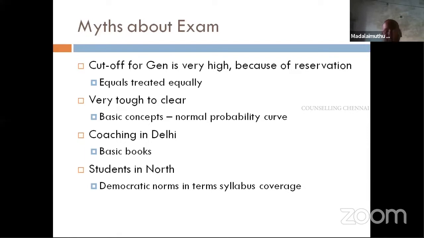That's what in a normal probability curve you fit, around 68% of the population will be in the average, and the other 14% this side and the other 14% the other side. Similarly we can categorize the questions in the normal probability curve based on the easiness or average difficulty levels and others, whether it is extremely difficult like that.